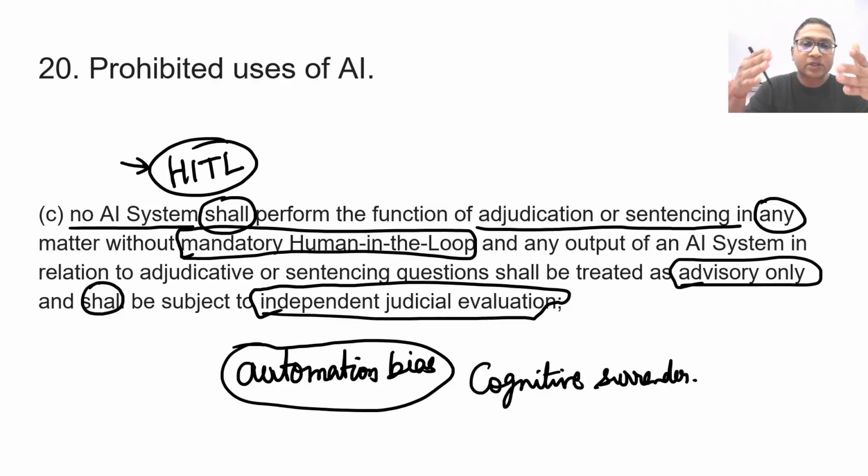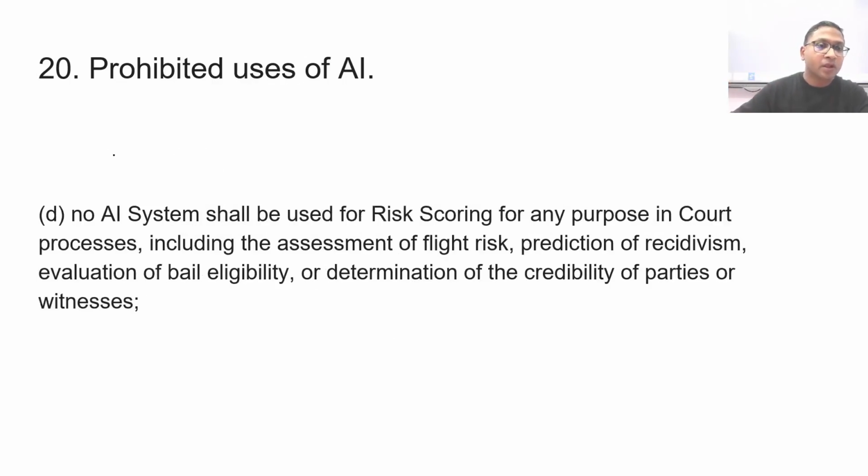Because a human being cannot compete with a machine in terms of analysis of data, right or wrong. Now, no AI system shall be used for risk scoring for any purpose in the code. Now, we have already talked about what is risk scoring. So you should go to our video on the discussions where we discuss the definition of risk scoring.